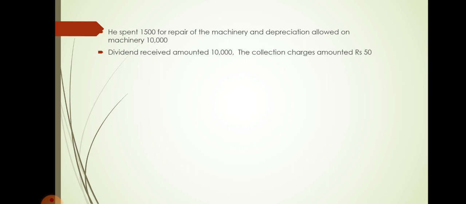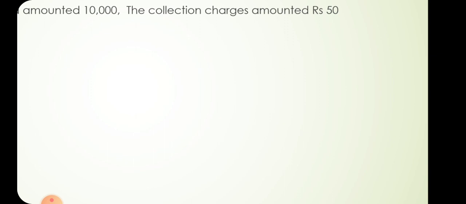So for dividend receiving, he incurred a collection charge of rupees 50. This amount is deductible if that income is taxed. So here the dividend is not taxable, it is exempted, means whatever the expenses for that is also not considered here.